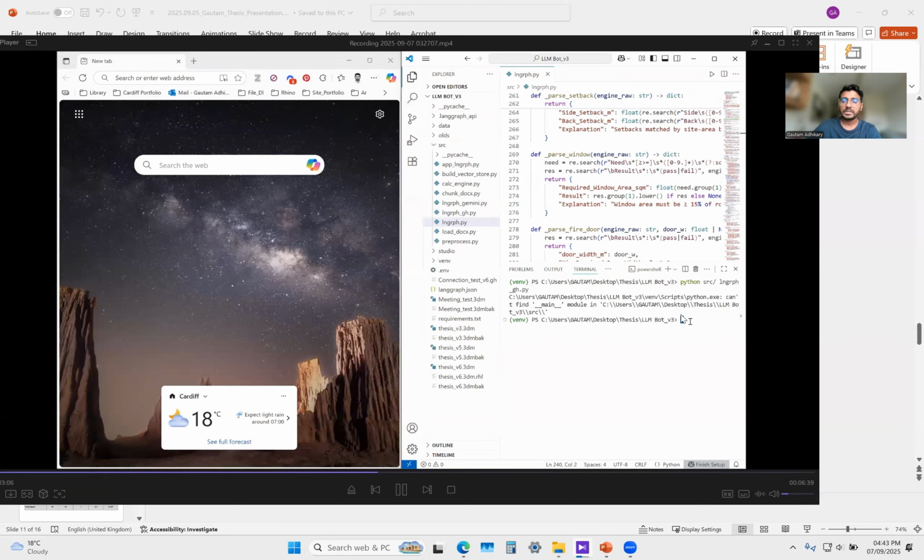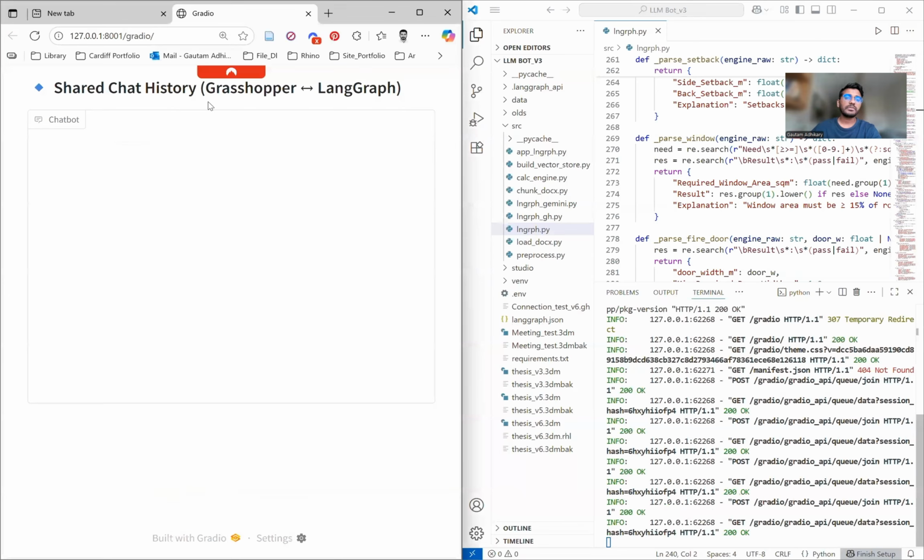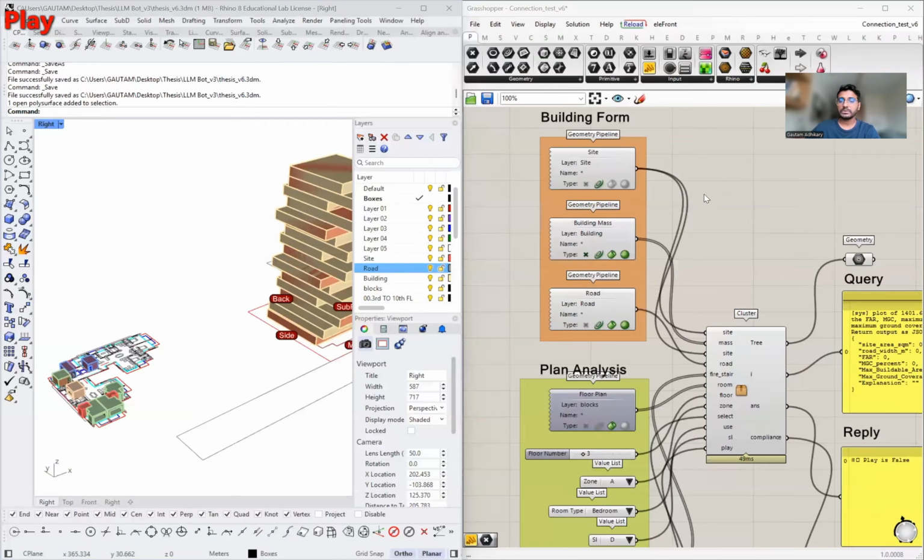I'm initializing the LangGH that will connect the Rhino environment directly to Grasshopper. The difference between the normal chatbot and Grasshopper is that in Grasshopper you cannot actually ask any questions in the chatbot. You can just observe the output or previous chat from the website or from the browser. Basically, you have to see things within the Grasshopper.